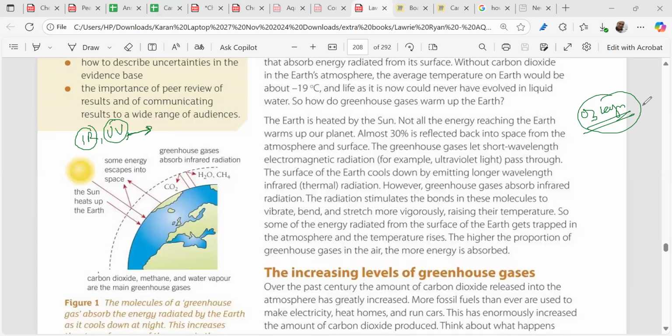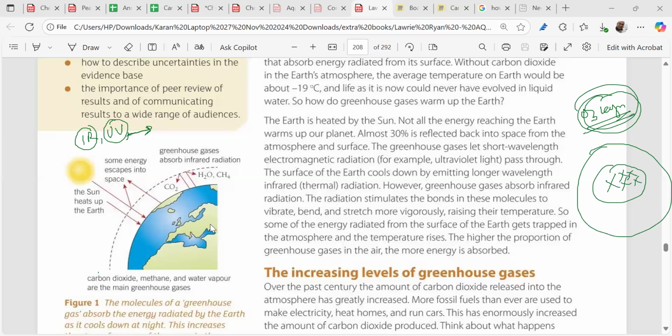If the ozone layer is not there, then there would have been no species left on the earth. See Mars, does it contain an ozone layer in the atmosphere? No, it does not. That's the reason there's no life on Mars. There's no life on the Moon. Why? Because there's no ozone layer, there's no atmosphere. So the ozone layer is the cause why the species can survive.